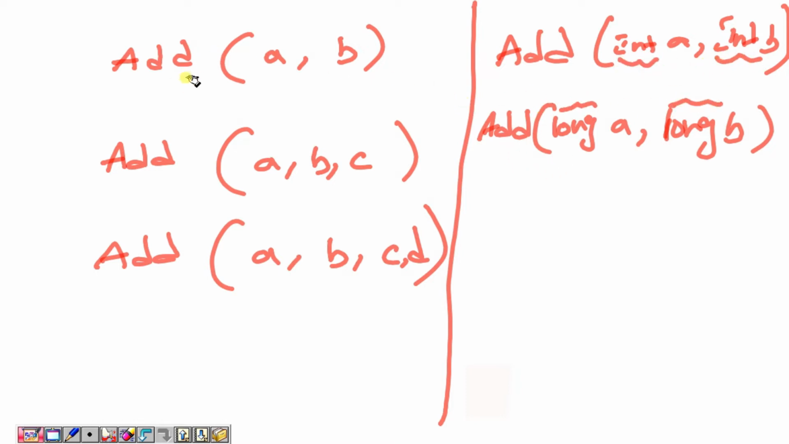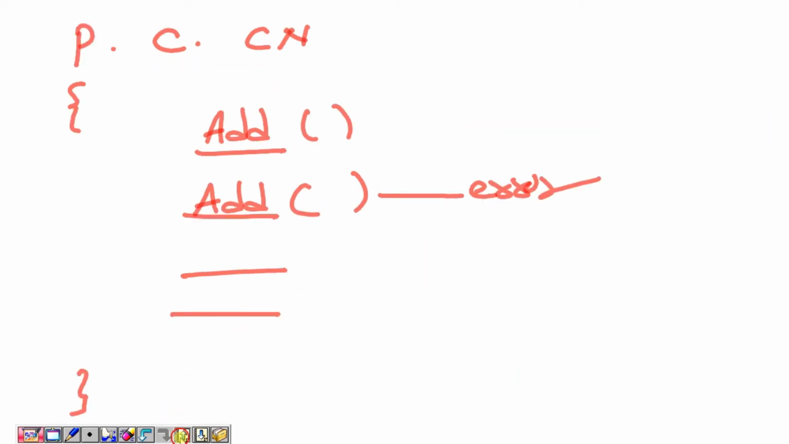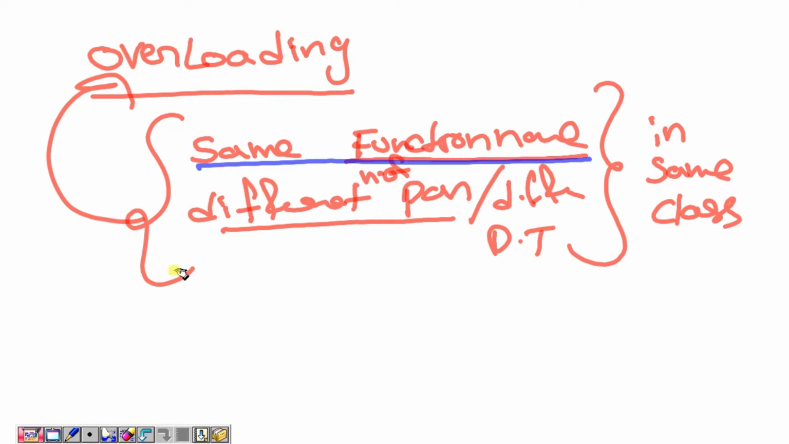So what we are calling overloading: the same function name, but the number of parameters will be different, otherwise the data types will be different, in the same class. That concept we are calling overloading. What is overloading? The same function name, a different number of parameters or different data types in the same class.